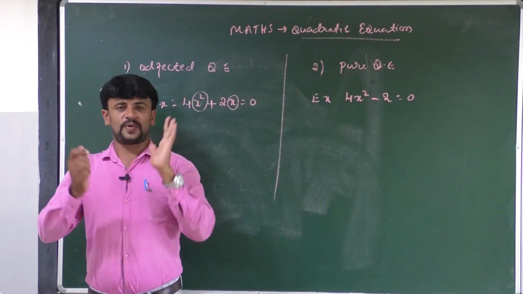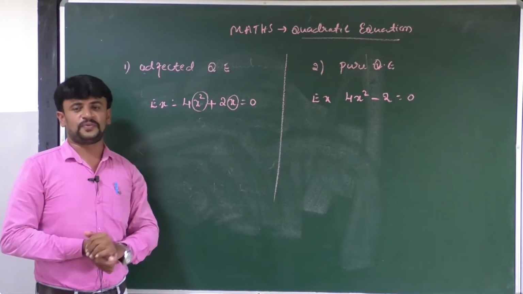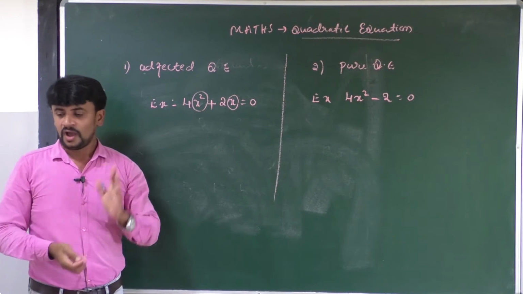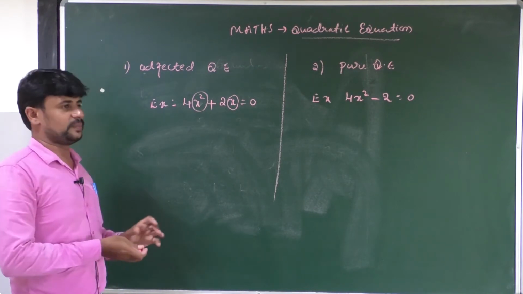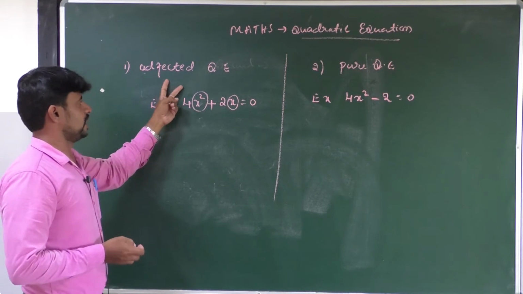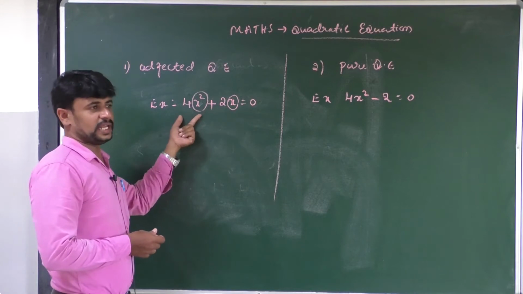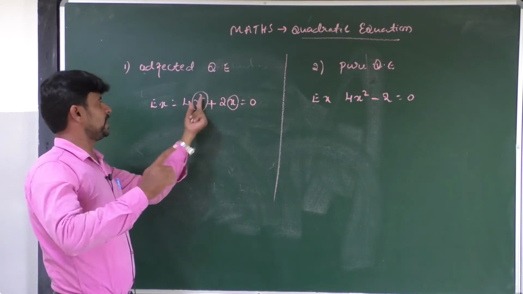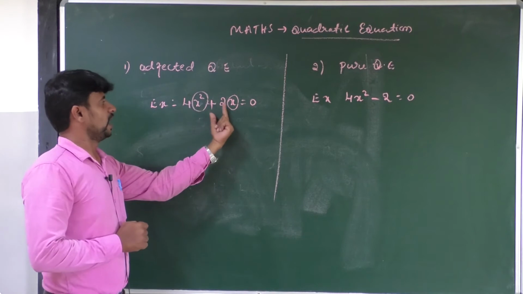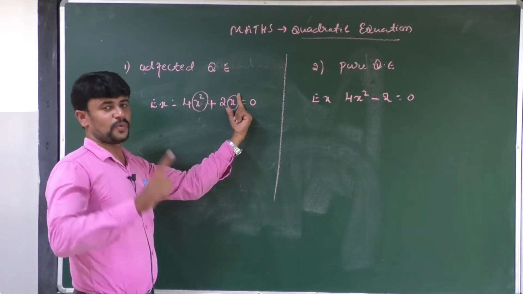Then how can you say the definition of pure quadratic and hard-factored? It's very simple. Hard-factored means an equation which consists of two terms. One is the variable with highest degree 2 and another variable whose power is 1.